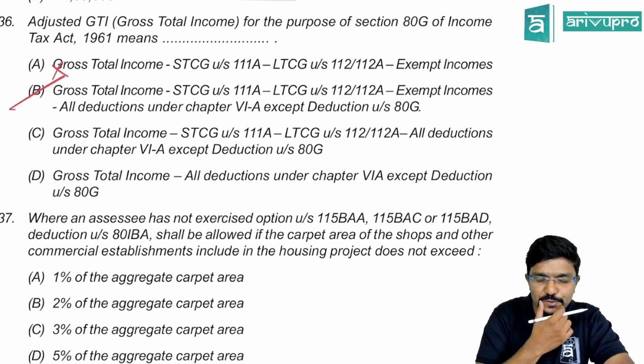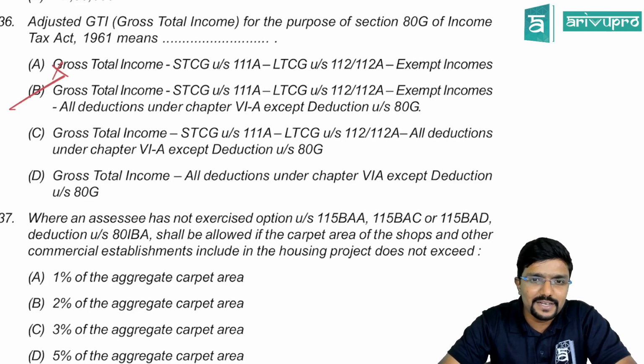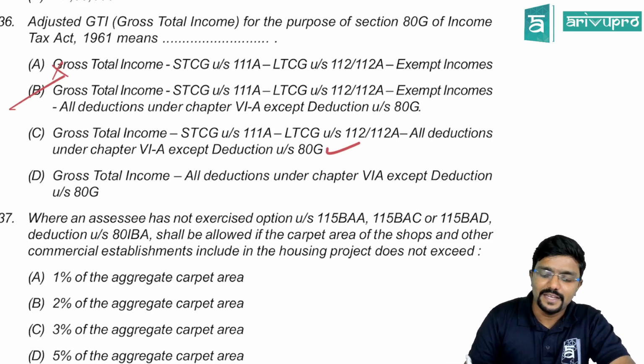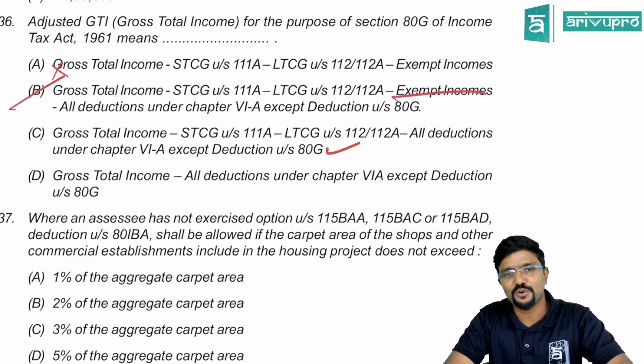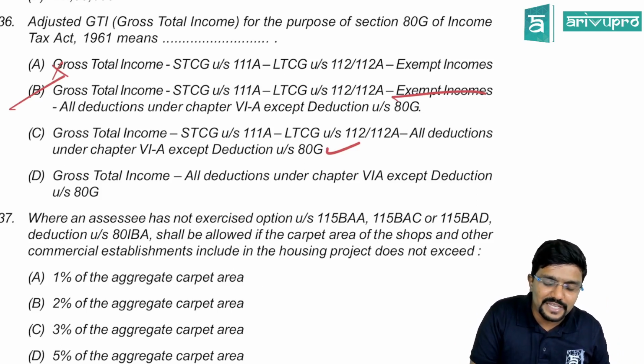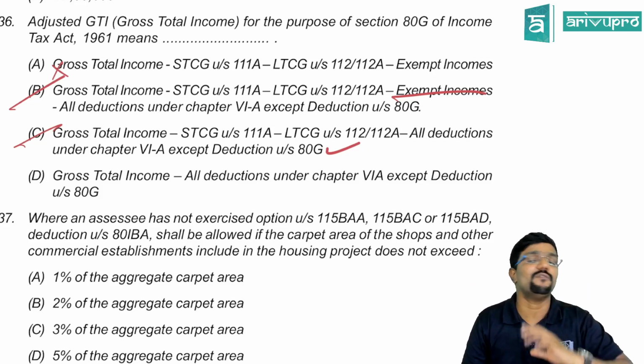We'll see the other options also. Gross total income minus short-term capital gain under section 111A, long-term capital gain under section 112 or 112A, all deductions under chapter 6A except deduction under 80G. See, this is also partially correct. Okay, here they have given exempt incomes also, but actually for me this might be the correct answer. Why? B and C both are correct, but which is the most appropriate? C. Why? I will tell.